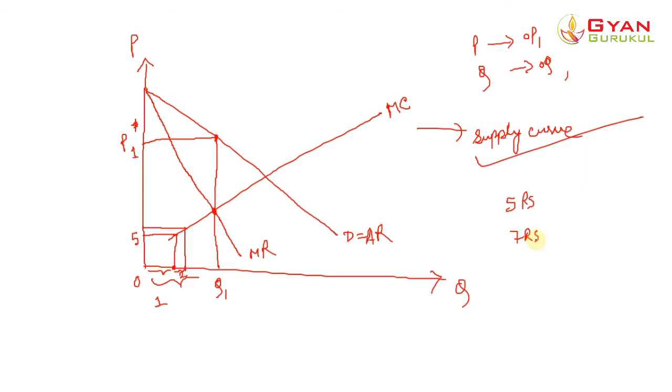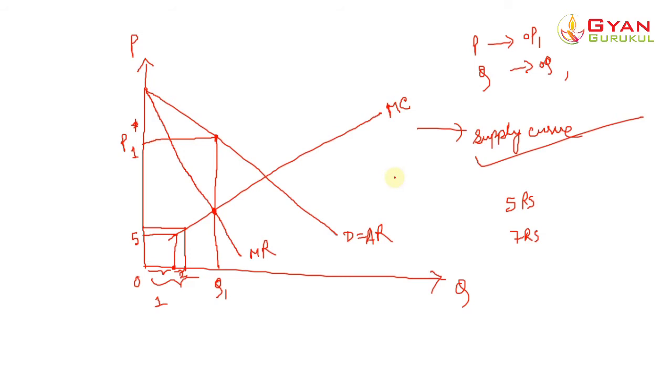The first quantity cost him 5 rupees, and the second quantity cost him 7 rupees. Now see, the monopsonist, from his point of view, will see which is the lowest possible price at which the monopolist will be ready to sell him a particular quantity.